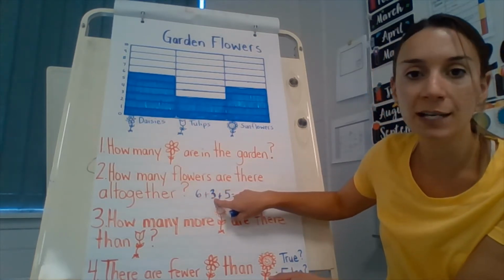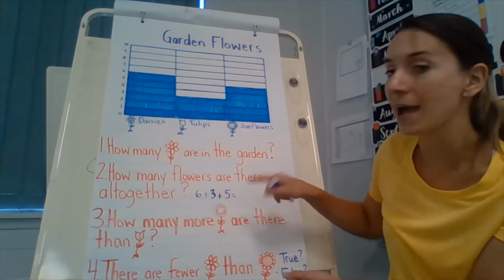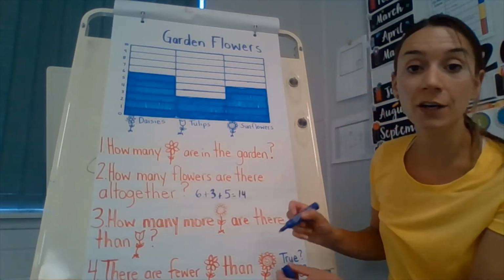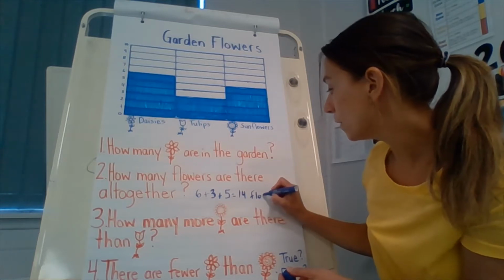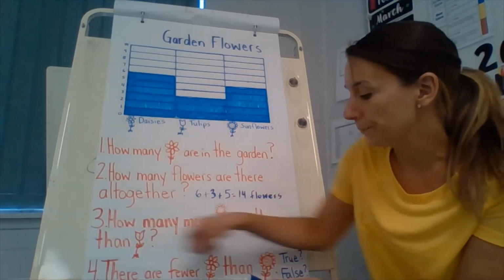What's 11 plus 3? So 11, 12, 13, 14. So my answer is 14. So how many flowers are there all together, boys and girls? There are 14 flowers all together. Okay. All right, number 3.